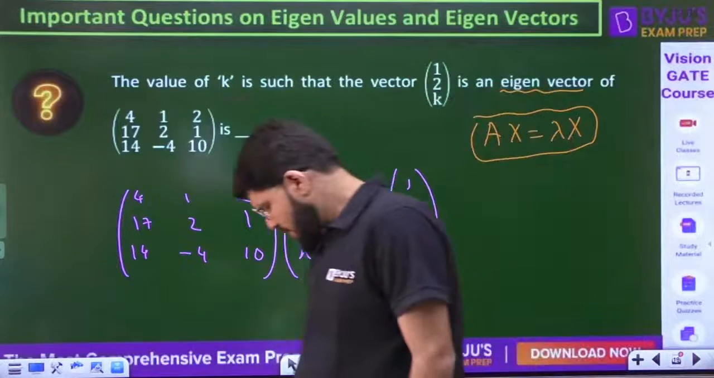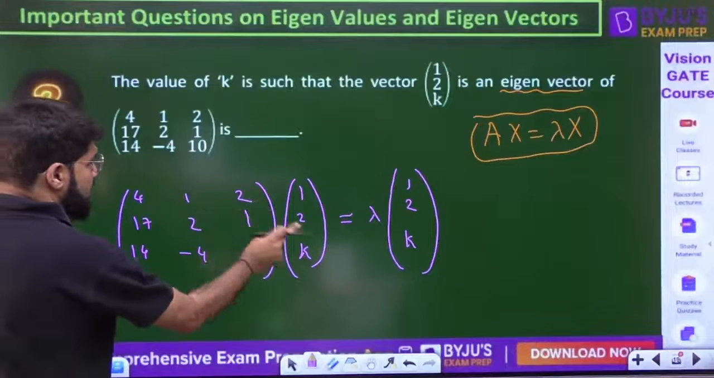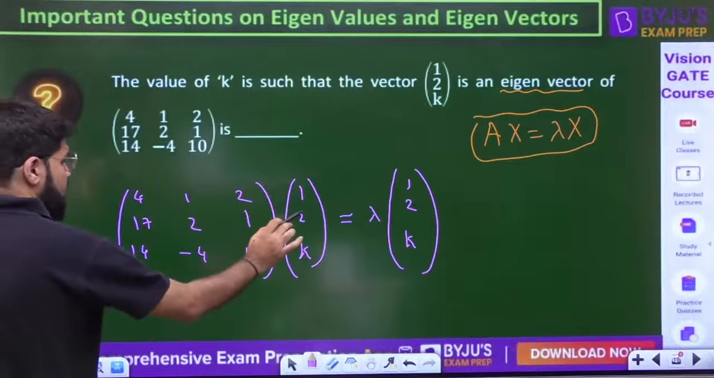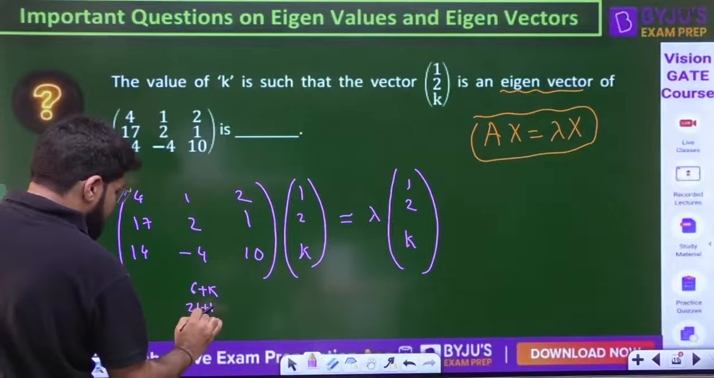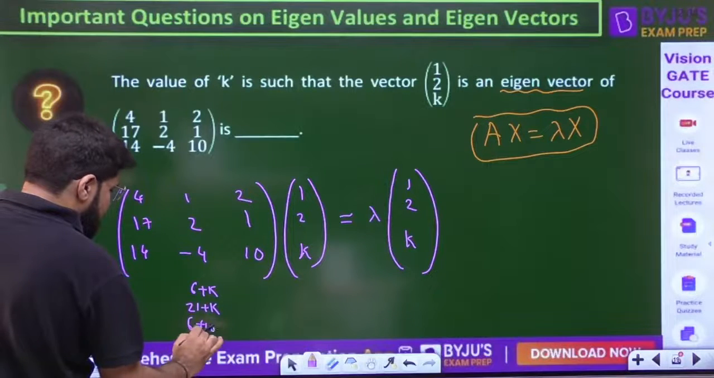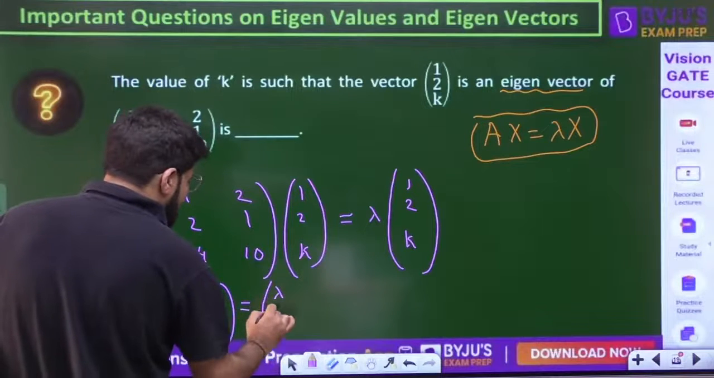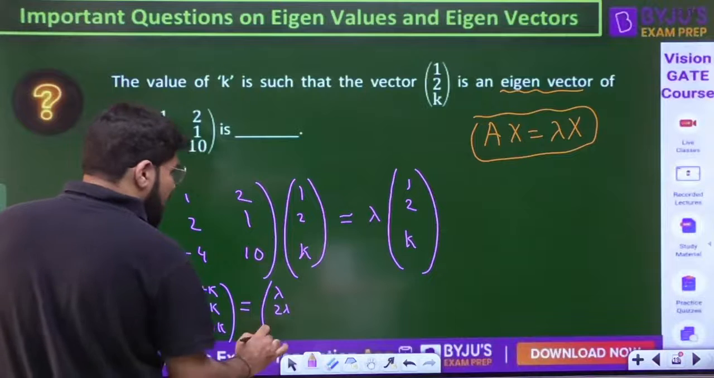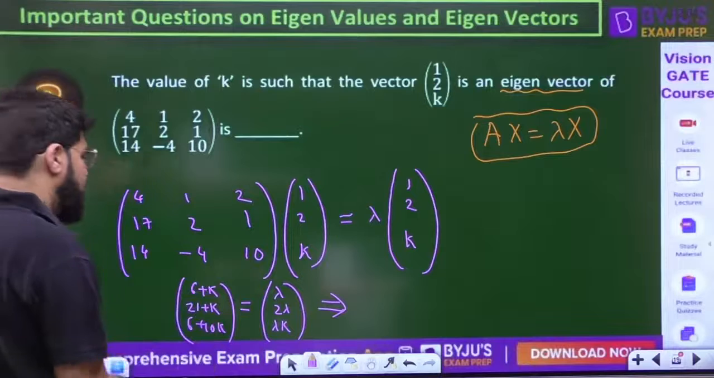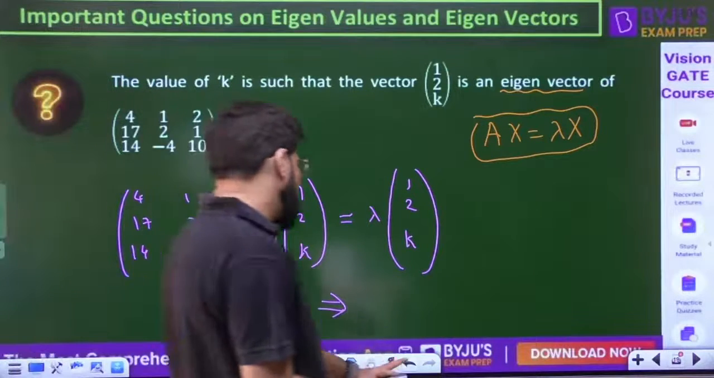So now let's start solving it. Multiply first row, first column: 4 plus 2 plus 2k, that is 6 plus k. Next, 17 plus 4, 21 plus k. Next is 14 minus 8, that is 6 plus 10k. This should be equal to lambda, 2 lambda, and lambda into k. I need the value of k. No problem. First equate the first row. Lambda is also unknown, but we can solve it.